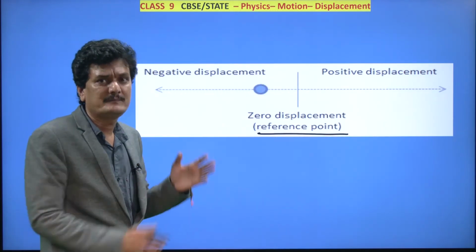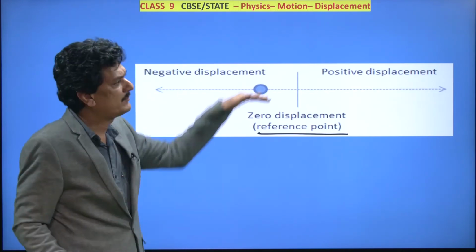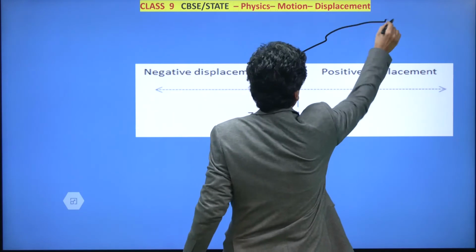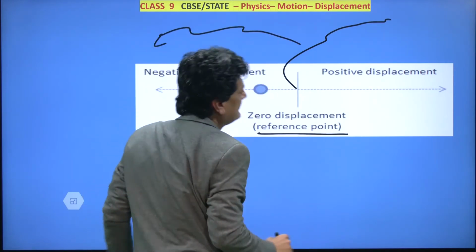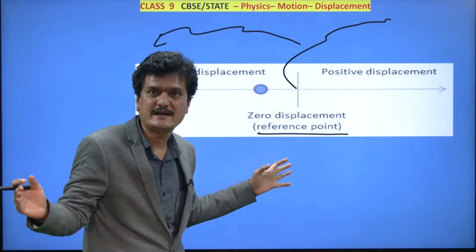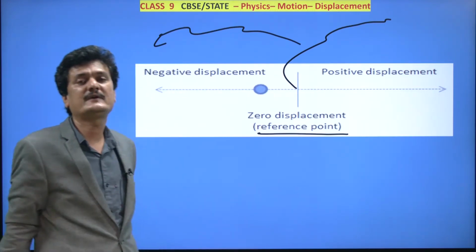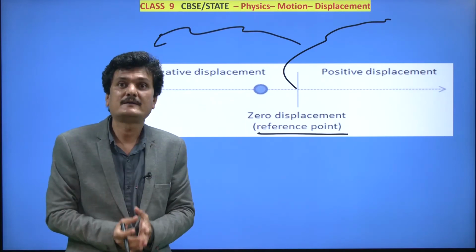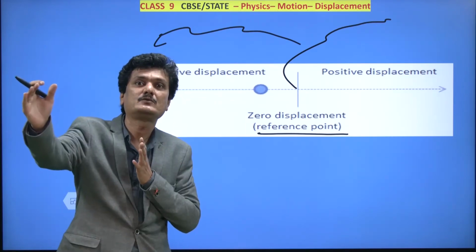Now again you will ask, sir, but the x-axis is a straight line, but the body is moving haphazardly. Anyway the body is trying to move, any which way. Then how can we put the x-axis along that? Because the x-axis is a straight line. Then what is the answer for that? Because we are measuring displacement, and displacement is a straight line connecting the 2 points.